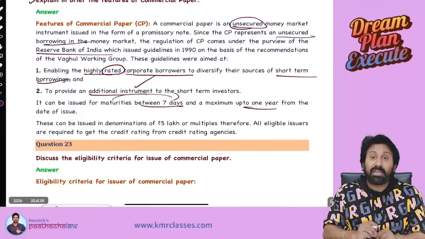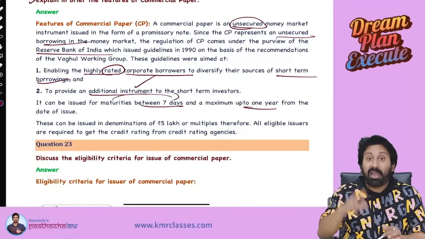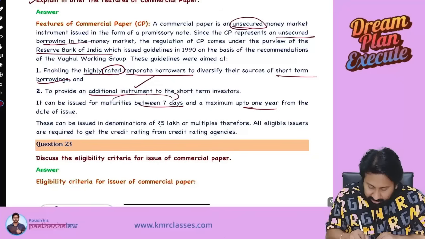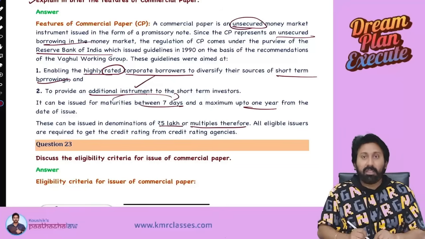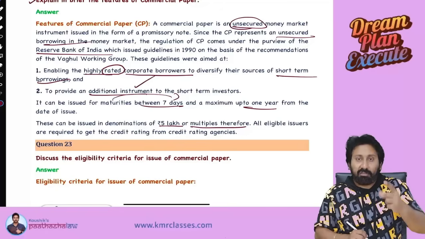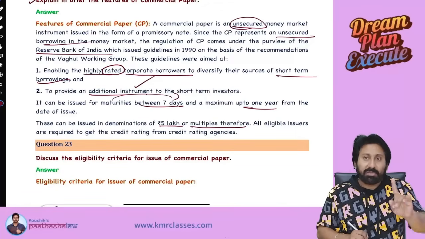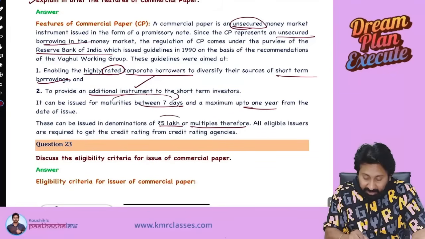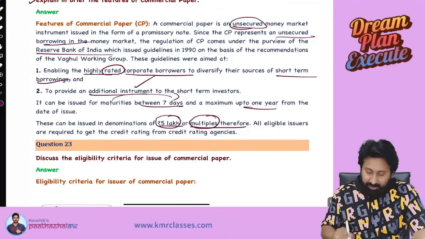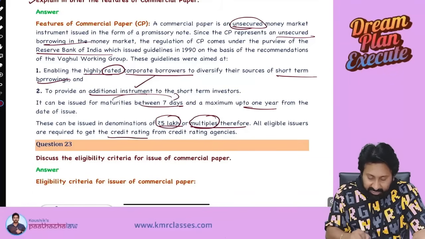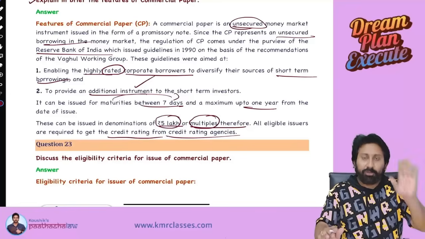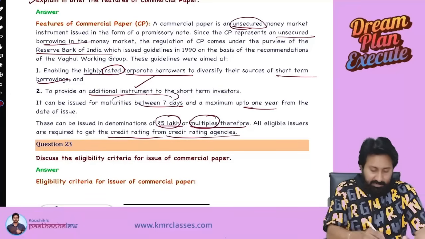Okay, commercial paper's par value will not be in hundreds and thousands, it will be in lakhs. That's why it can be issued in denominations of 5 lakhs or multiples thereof. Means what? 5 lakh, 10 lakh, one commercial paper 10 lakh, one commercial paper 50 lakh, like that. 7 lakh, 6 lakhs they can't issue, because it should be either 5 lakh or multiples of 5 lakh. All eligible issuers should get credit rating from credit rating agencies. That's it. 5 points you need to remember here. You will get full marks.